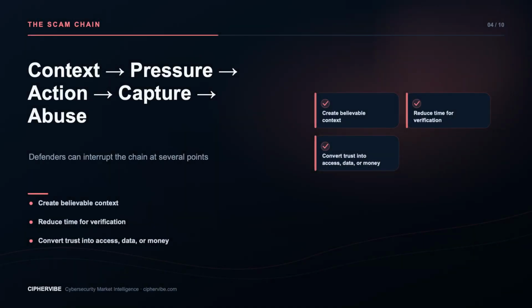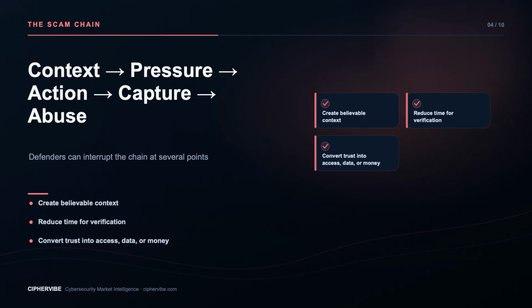A social engineering chain often begins with context. The attacker learns a name, vendor, project, travel schedule, or reporting relationship from public information, a data breach, or a compromised account. Next comes pressure: an expiring account, confidential deal, missed delivery, tax warning, executive request, or helpful support call.